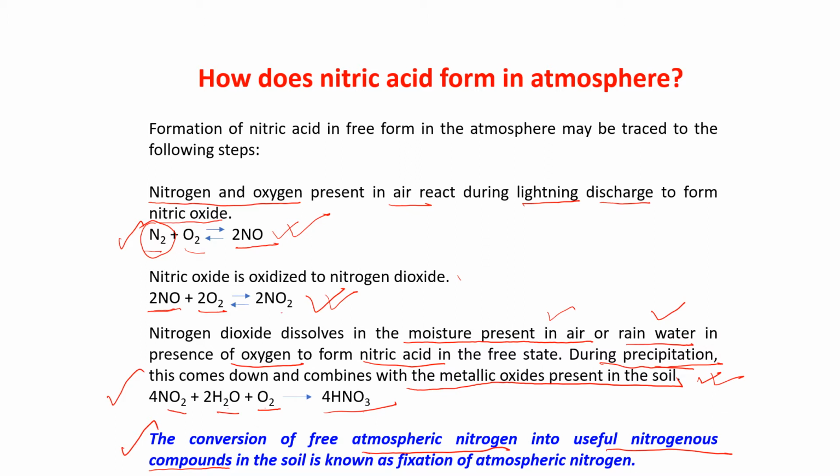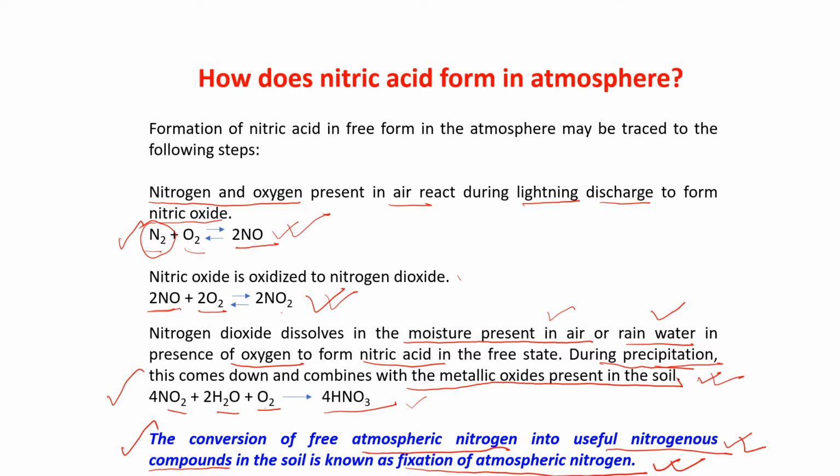After the formation of nitric acid, it again comes down and combines with the metallic oxide present in the soil, forming the nitrogenous compound in the soil, and this is known as fixation of atmospheric nitrogen. This is an important slide. What do you understand by nitrogen fixation?